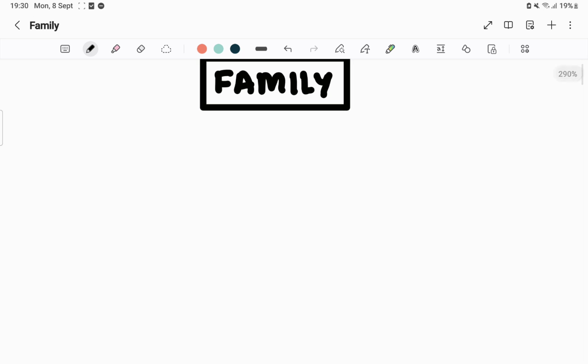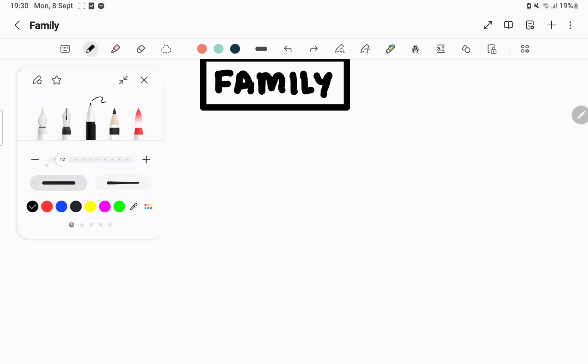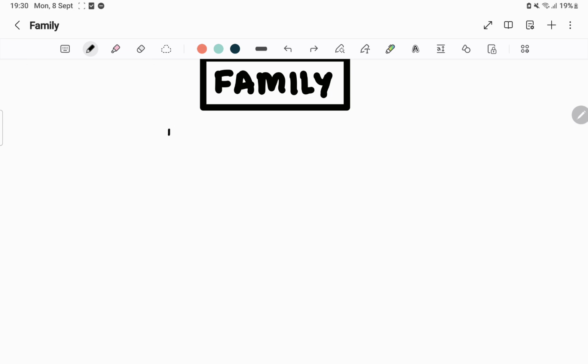Family is basically a group of individuals who are related biologically or by marriage or by adoption. How they are related?